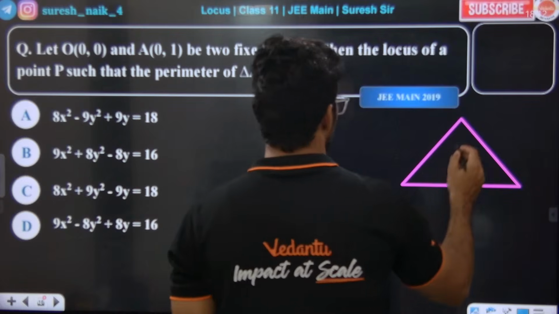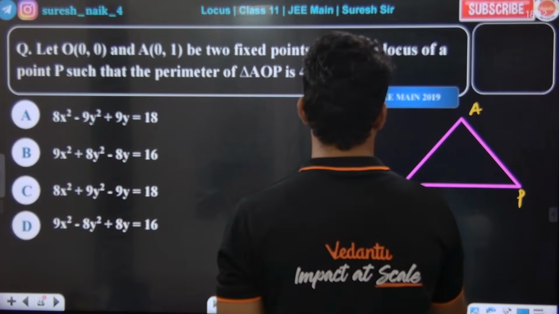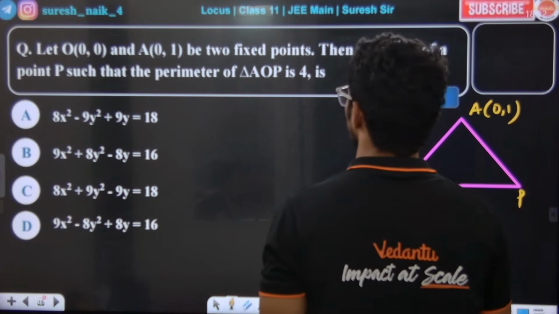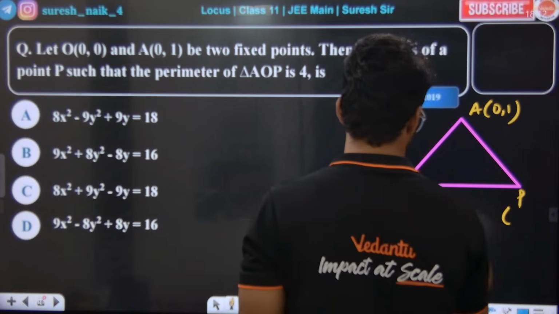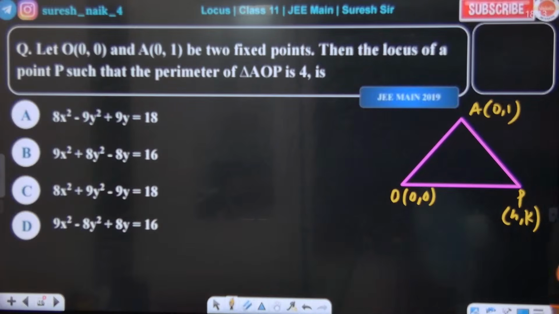O is 0, 0 and A is 0, 1. Two fixed points. Point P is such that we need to find out the locus of point P. We don't know the point P. I'm taking it as h, k.